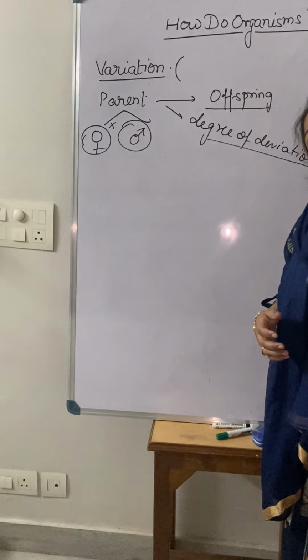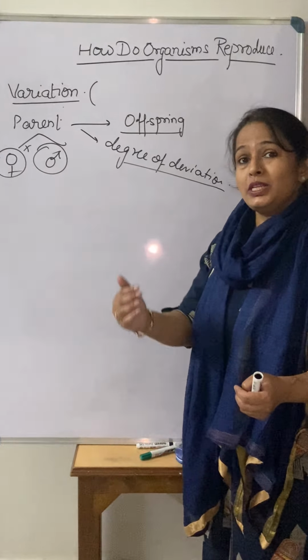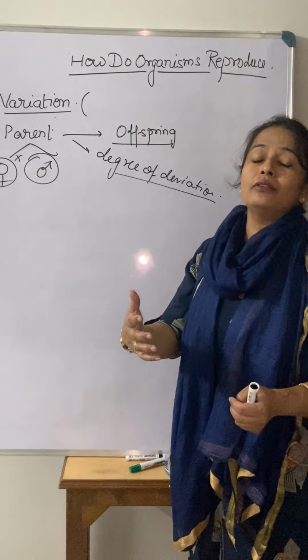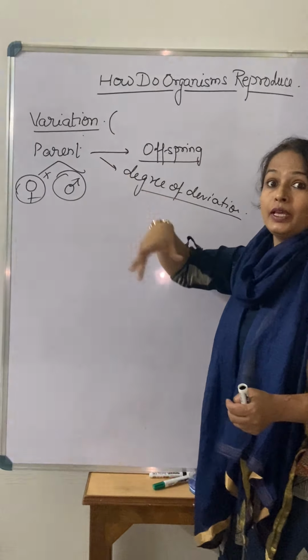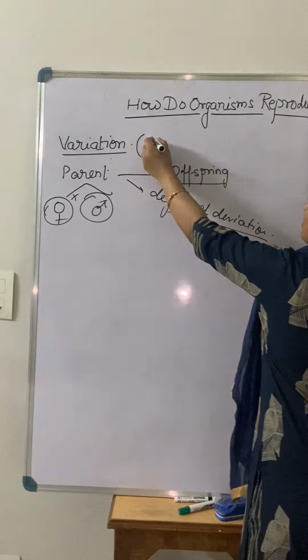But if variation comes out, then what happens? The species is going to change. They are going to adapt themselves to different environmental conditions. So that's why variation is very important for the evolution of different species also. So this is the importance of variation.